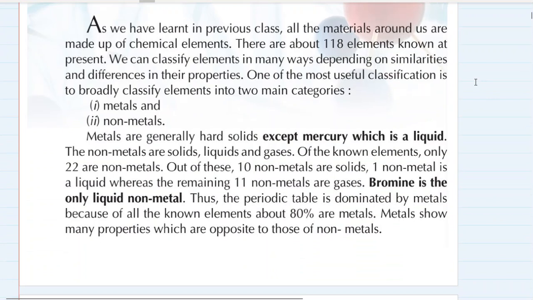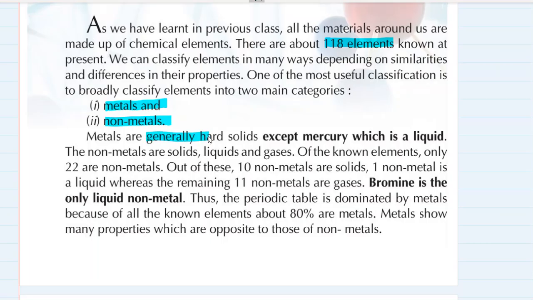So we know that the materials around us are made up of elements, and there are 118 elements known at present. We can classify these 118 elements in many ways, depending on the similarities and differences in their properties. But one of the most useful classifications is to broadly classify the elements in two main categories, that is metals and non-metals. Okay, so what are metals?